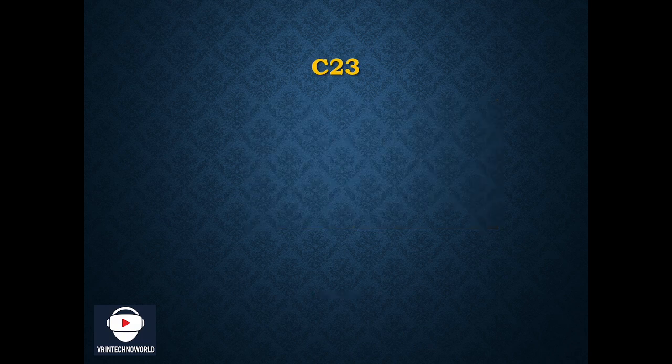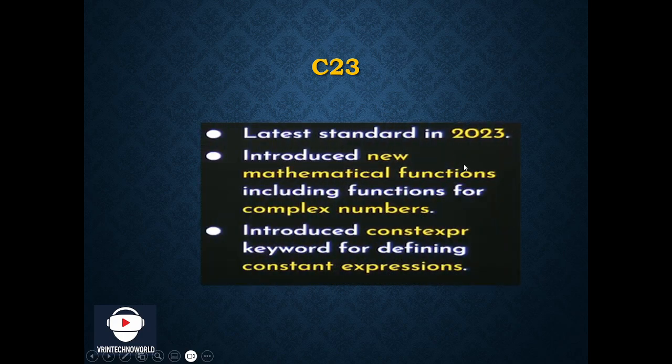After this version, the next version introduced was C23. This C23 is the latest version, which we are using in the year 2025 as well. This is the latest standard, which was launched in 2023, and it was launched with new mathematical functions, like those for complex numbers.